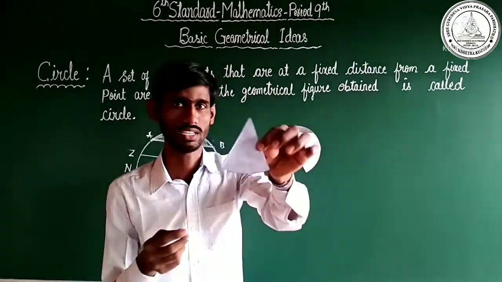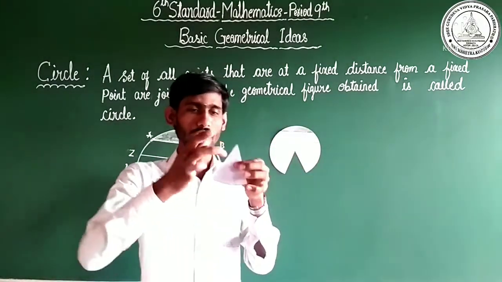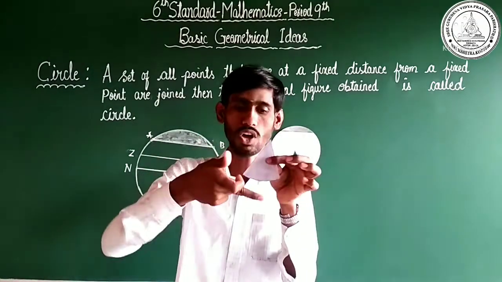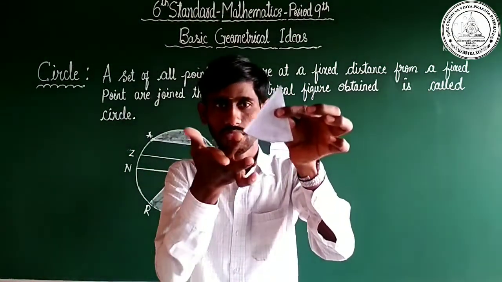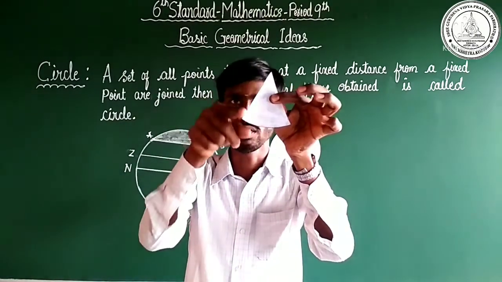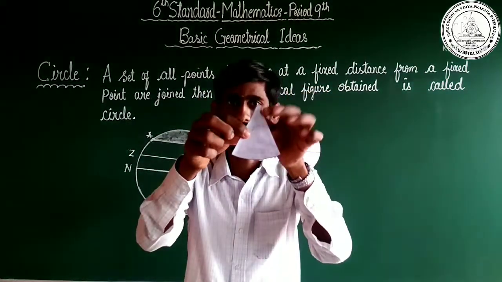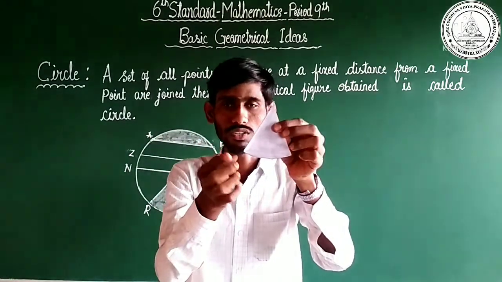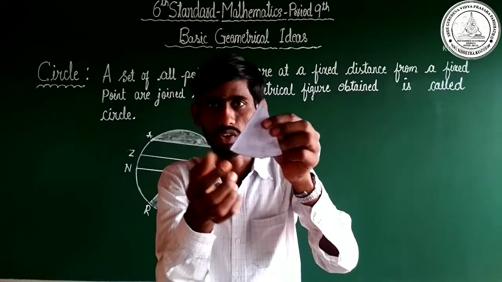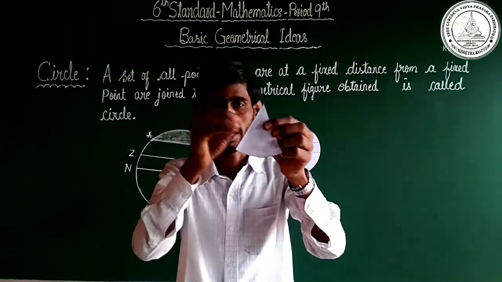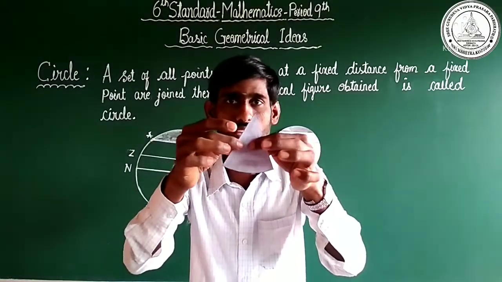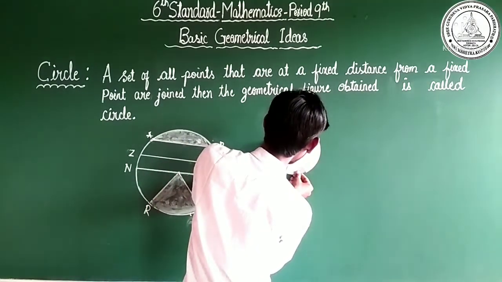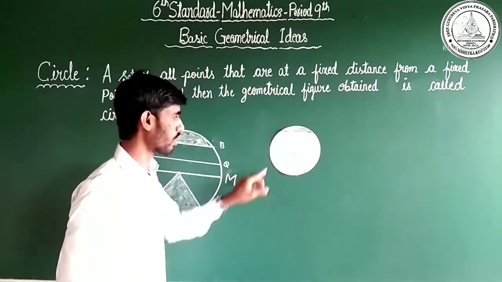A sector is a region enclosed by radii and an arc. See, this is the arc, here this is one radius, this is another radius. This is the center of the circle. These two radii and the arc enclose and create a region. This region we call a sector. Okay, dear children, this is the sector.